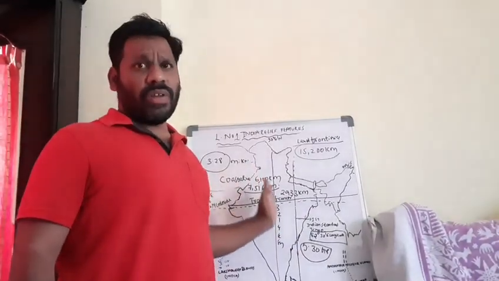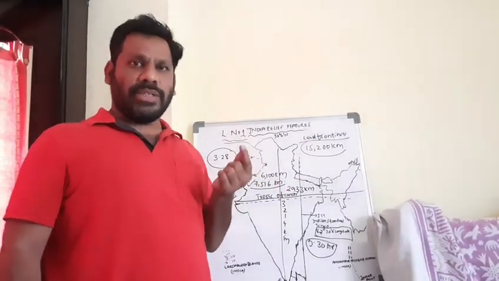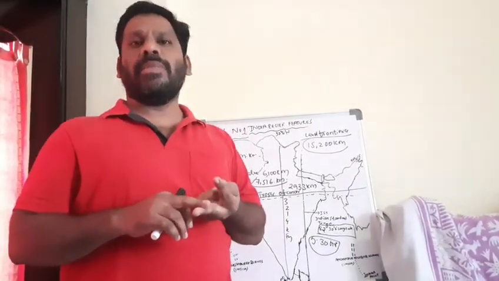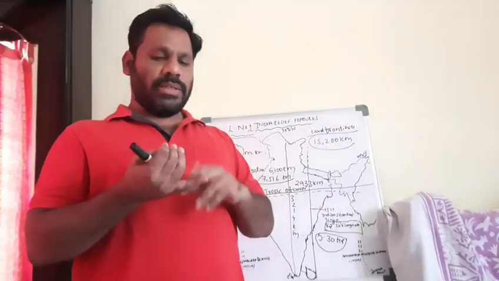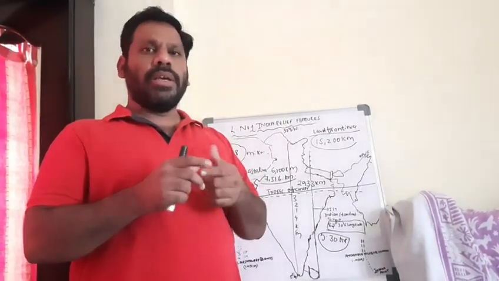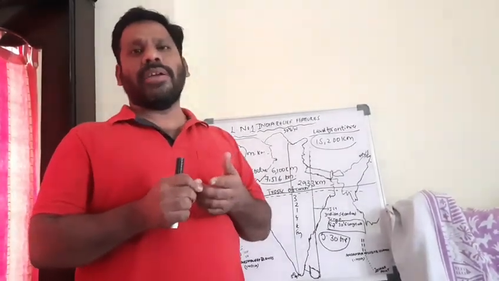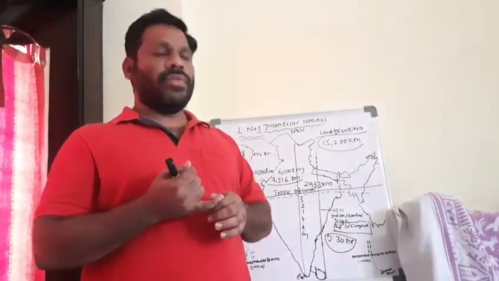Now we'll discuss the Himalayas. We have 6 physiographic divisions in our country. What are they? One is the Himalayas, second is the Indo-Gangetic Plain, third is the Peninsular Plateau, fourth is the Thar Desert, fifth is the coastal plains, sixth is the islands. Now we'll discuss them one by one: Himalayas, Indo-Gangetic plains, Peninsular Plateau, Thar Desert, coastal plains and islands.